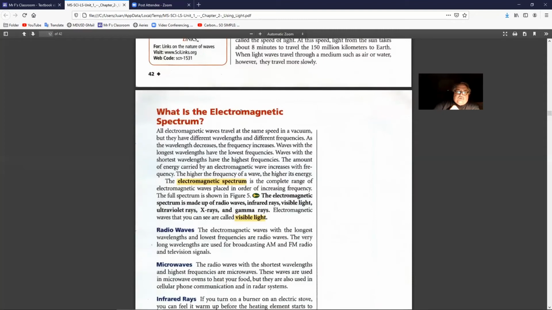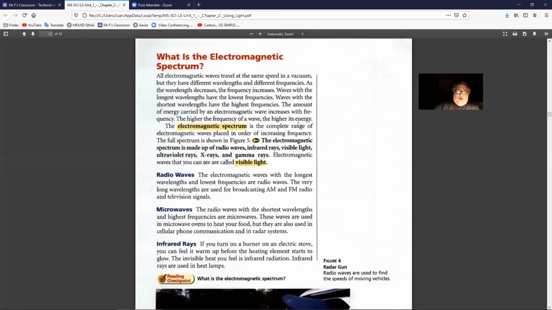What is the electromagnetic spectrum? All electromagnetic waves travel at the same speed in a vacuum, but they have different wavelengths and different frequencies. As the wavelength decreases, the frequency increases. Waves with the longest wavelengths have the lowest frequencies. Waves with the shortest wavelengths have the highest frequencies. The amount of energy carried by electromagnetic waves increases with frequency. The higher the frequency of a wave, the higher its energy.